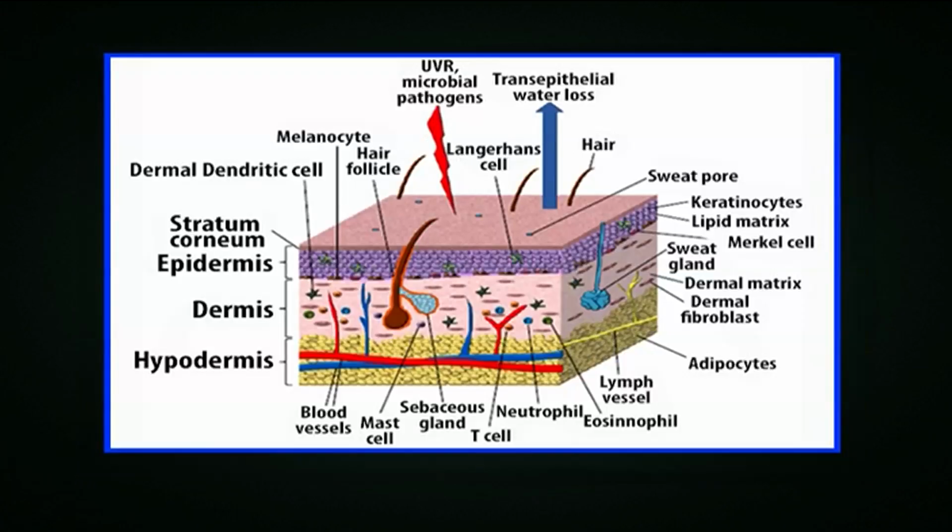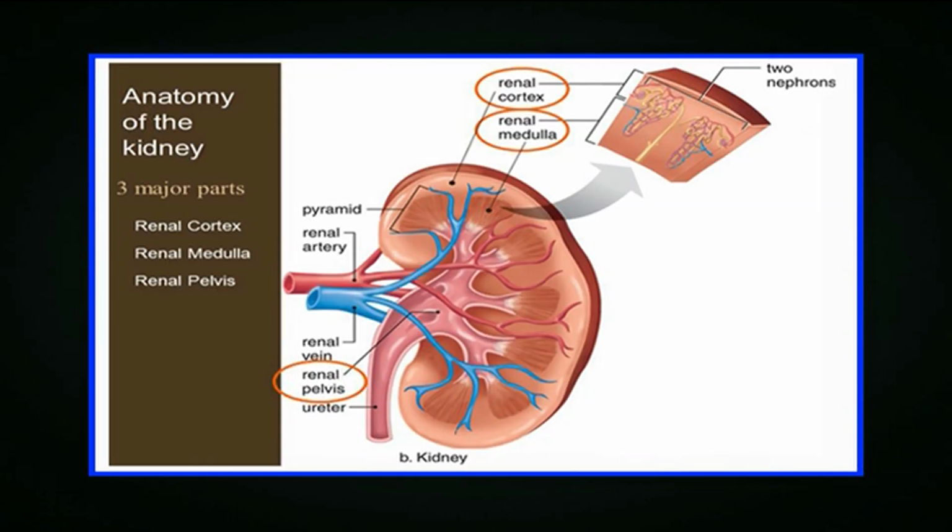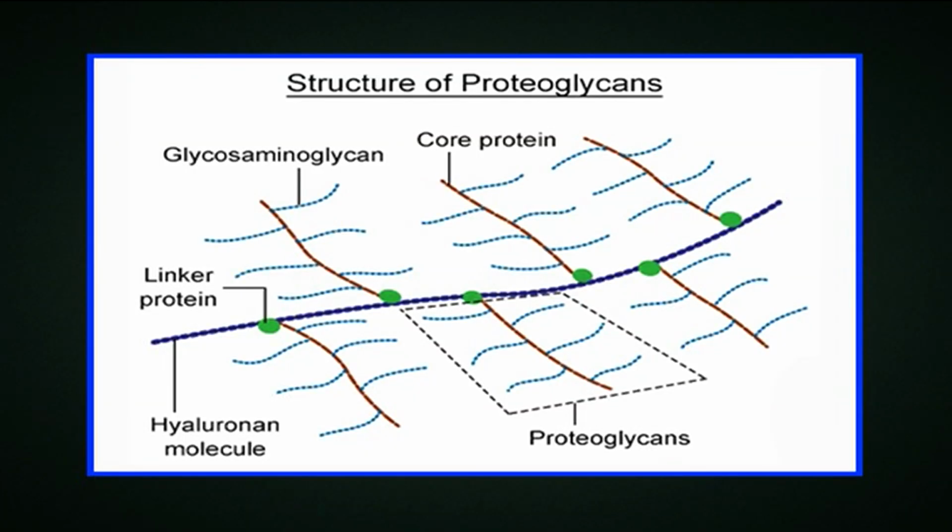The biochemical and biomechanical protective and organizational properties of the ECM in a given tissue can vary tremendously from one tissue to another, for example, lungs versus skin versus bone, and even within one tissue, for example, renal cortex versus renal medulla, as well as from one physiological state to another, for example, normal versus cancerous. The ECM is composed of two main classes of macromolecules, proteoglycans and fibrous proteins. The extracellular matrix includes the interstitial matrix and the basement membrane.